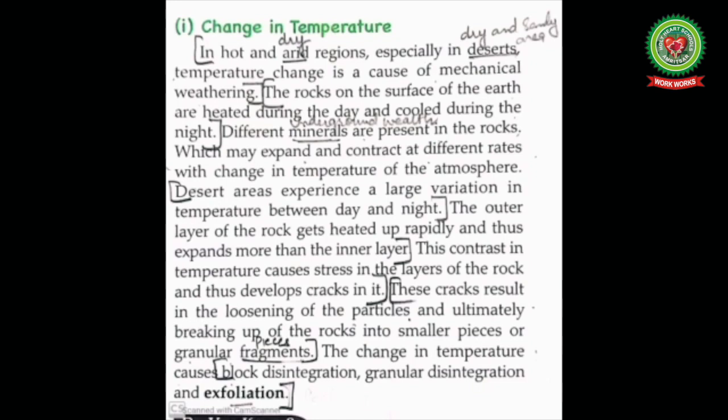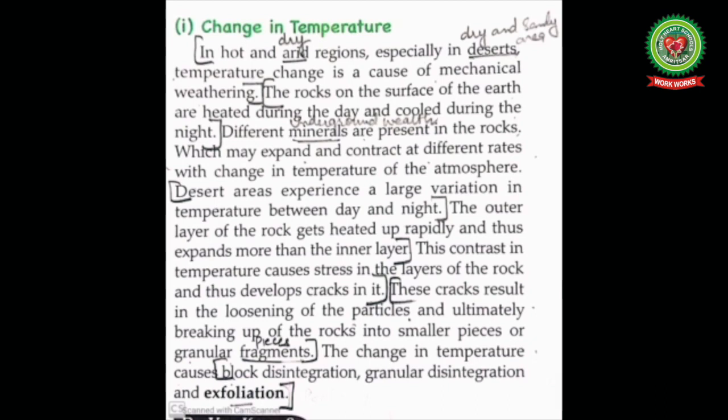Let's continue with the reading. In hot and arid regions, arid meaning dry, especially in the desert, meaning dry and sandy areas, temperature change is a cause of mechanical weathering. The rocks on the surface of the earth are heated during the day and cooled during the night. Different minerals, meaning underground wealth, are present in the rocks which may expand and contract at different rates with the change in temperature of the atmosphere. In the deserts, there is a great variation in day and night temperature.